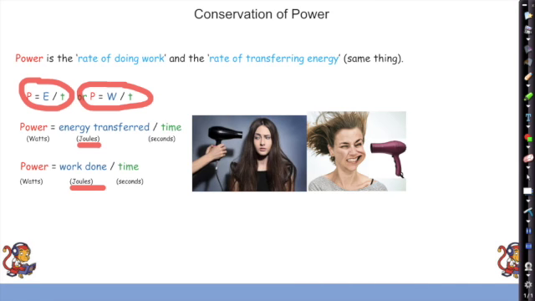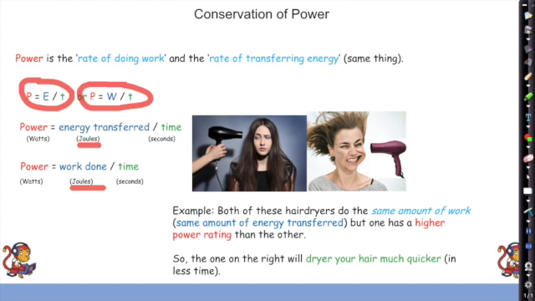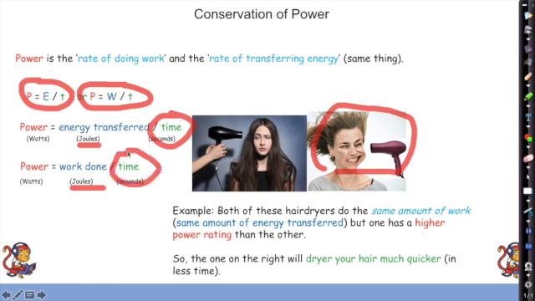You need to be able to describe how two machines with two different powers will do their job differently. Now we can say that both of these hairdryers will be able to do the same amount of work. They can both transfer the same amount of energy. They'll both dry the hair eventually. But one's got a higher power rating than the other. That'll be this lucky lady here. And the one with a higher power rating is going to dry her hair more quickly. It's going to transfer the same amount of work to dry the hair, but it's going to do it more quickly because it's got a bigger power. And the reason for that is that we're dividing our energy transfer by time. So the shorter the time, the bigger the power.